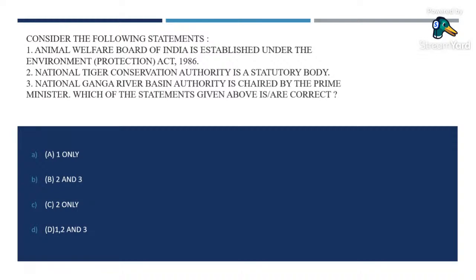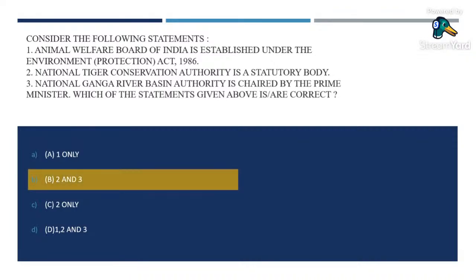The Animal Welfare Board has been established under the Prevention of Cruelty to Animals Act 1960. National Tiger Conservation Authority is a statutory body under the Ministry of Environment, Forest and Climate Change. It was established in 2005 following the recommendation of the Tiger Task Force. It was constituted under the enabling provisions of the Wildlife Protection Act 1972, as amended in 2006, for strengthening of tiger conservation as per the functions assigned to it, headed by the Ministry of Environment. So the correct answer here is 2 and 3 only.